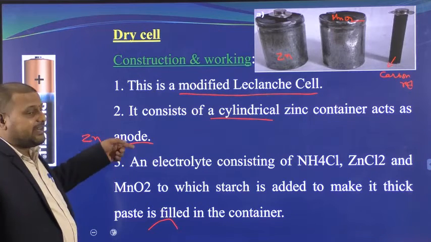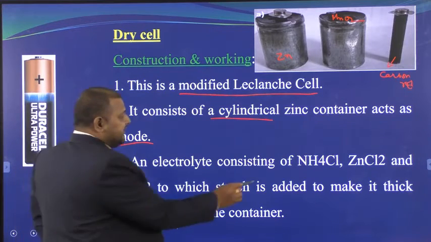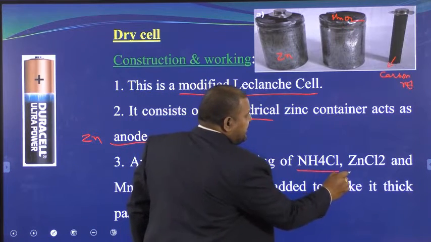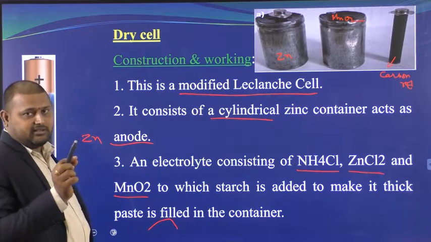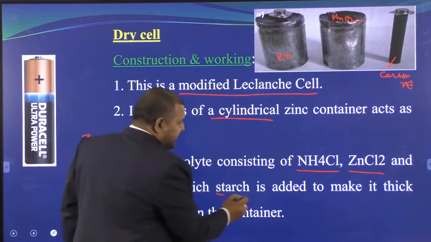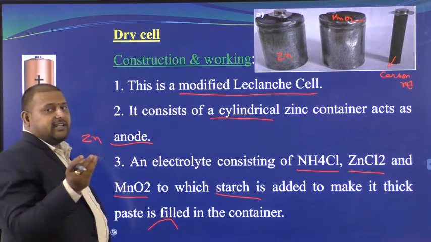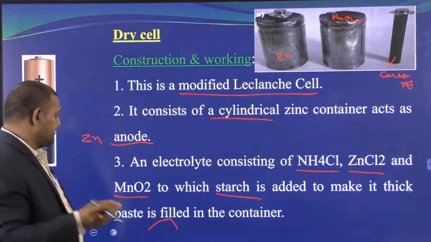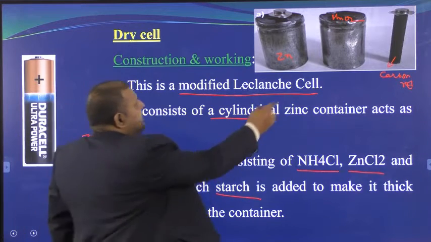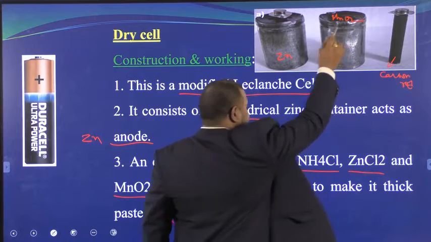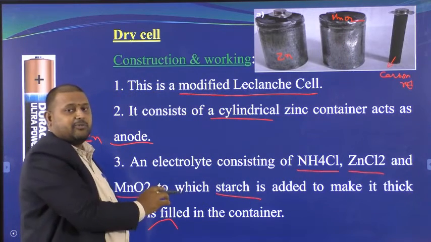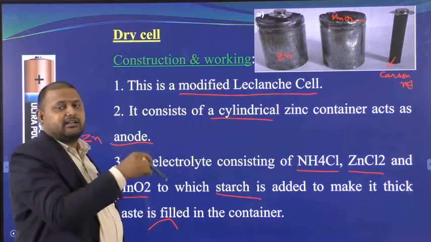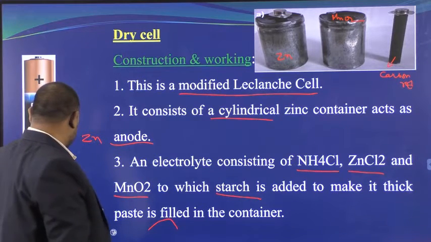Next, what is the electrolyte inside it? Inside it, what is there? Ammonium chloride, zinc chloride, manganese oxide, and a little amount of water, and starch is also added in a little amount, to make it a thick paste. So it is filled inside the container. Inside the container we have manganese oxide, ammonium chloride, zinc chloride, and a little amount of starch and water added to make a thick paste.